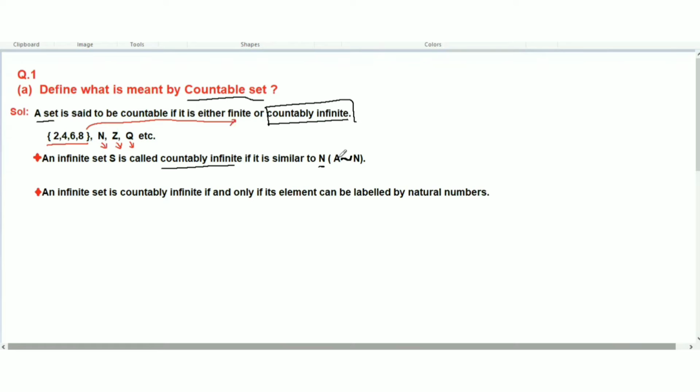So a countably infinite set S is similar to the natural numbers. Another important thing about a countably infinite set: an infinite set is countably infinite if and only if its elements can be labeled by natural numbers. So let's understand how we will show that a countably infinite set is a countable set.